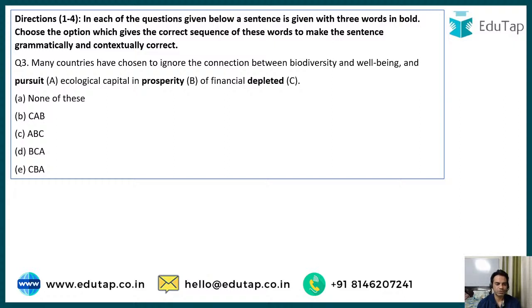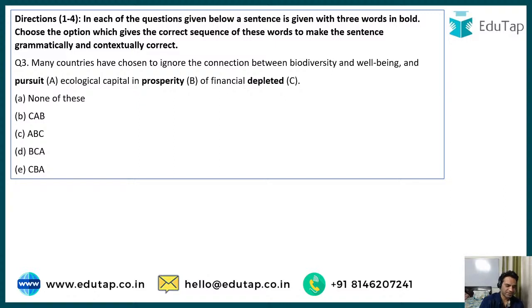Many countries have chosen to ignore the connection between biodiversity and well-being and prosperity, ecological capital, pursuit ecological capital, or depleted. So I think it should be depleted ecological capital in pursuit of financial prosperity. What do you say? Very good, Simpi. Very good, Anjali. Anjali, no, it's not CBA. I think first should be well-being and depleted ecological. So it should be C first, then A, and then B. So it should be CAB.